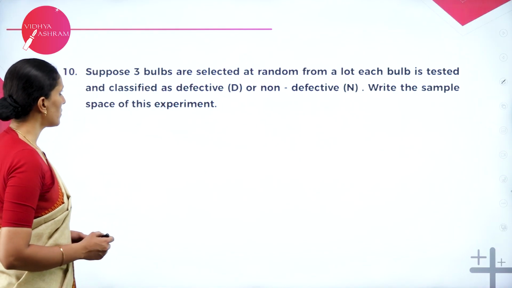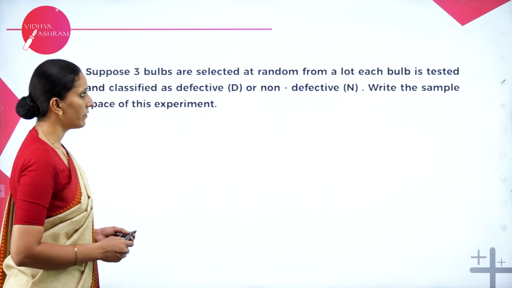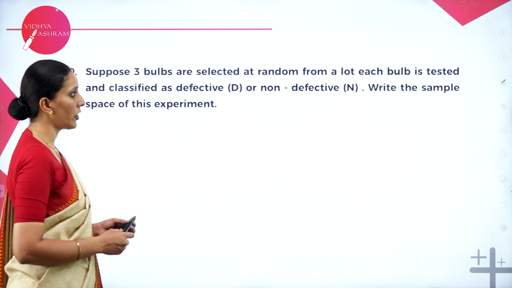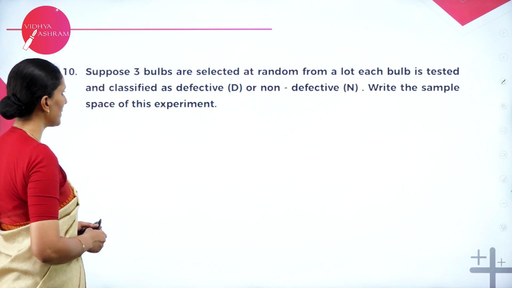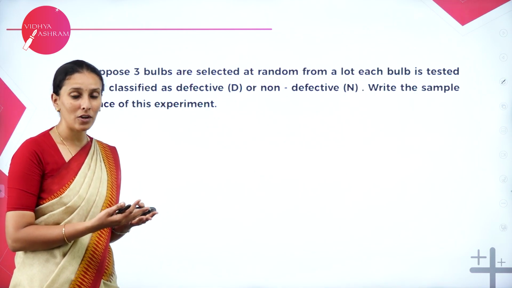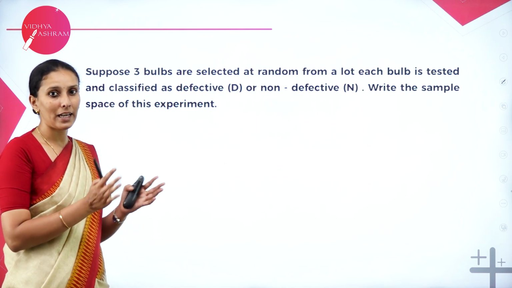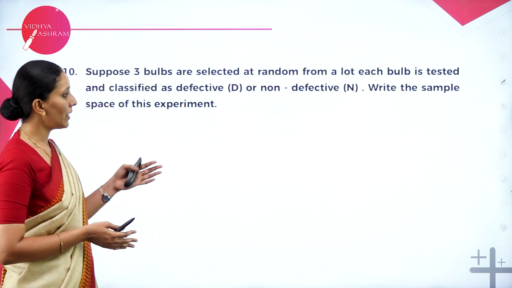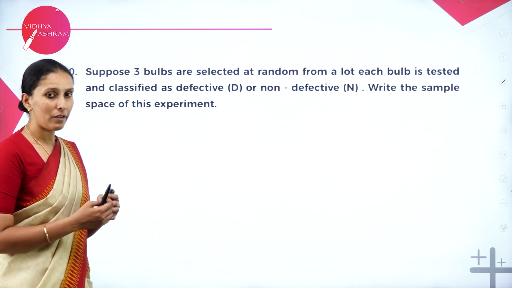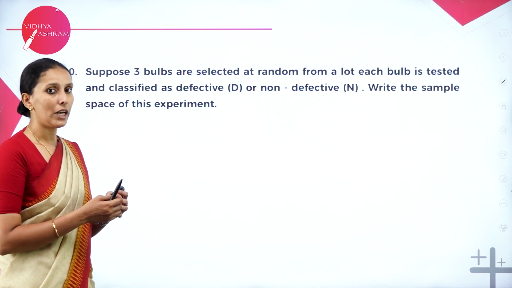Next one, suppose 3 bulbs are selected at random from a lot. Each bulb is tested and classified as defective and non-defective. Write the sample space for this experiment. So here it is like tossing the 3 coins simultaneously which have head and tail as a combination. Here the possibility is either it is defective or non-defective. So if it is defective, we'll write D. If it is not, we'll write N.